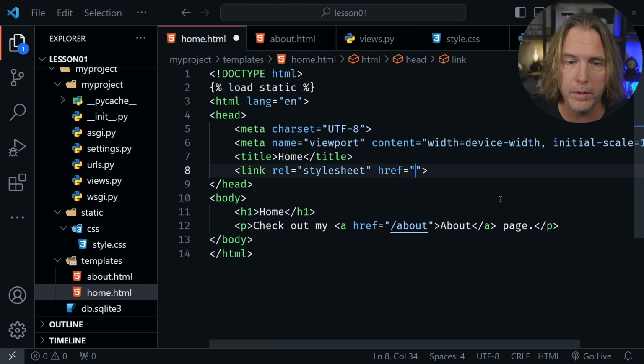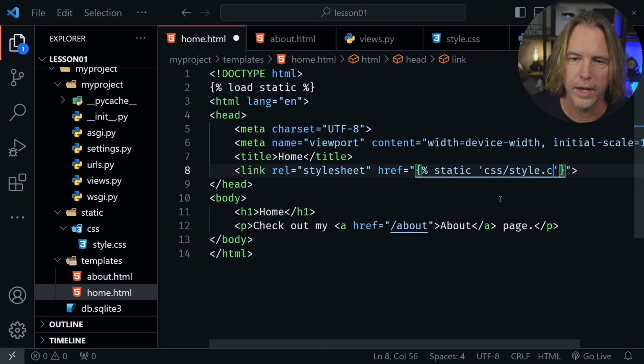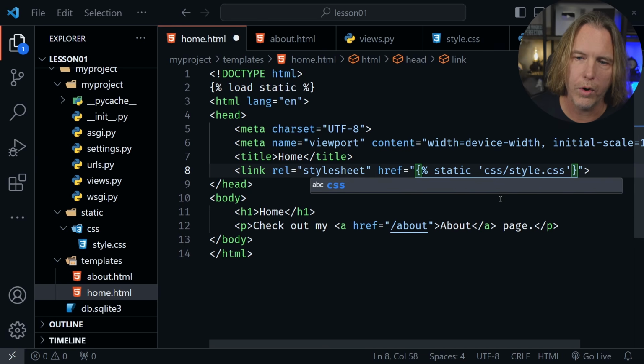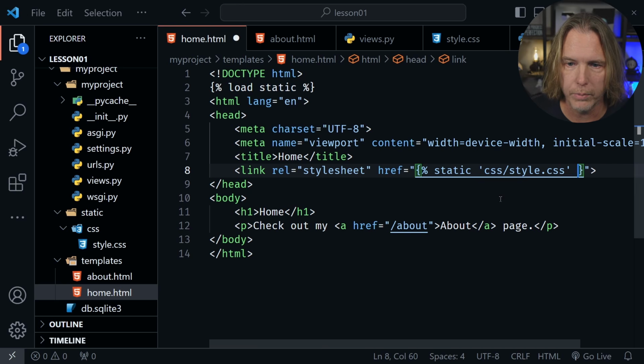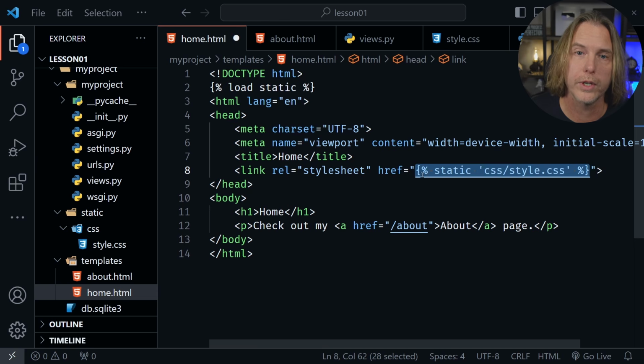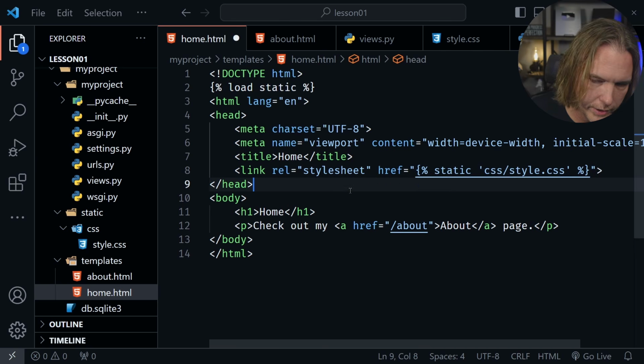And so I'm going to use that templating engine again, a curly bracket, opening and closing, and then a %, and then the word static. And then in single quotes here, I'll say CSS/style.css. So now I've used the templating engine, but I need to put in that closing % as well. So this is what it looks like when we're using the templating engine. We're starting with these curly brackets and of course having the % as well. This should link our style sheet to this page.